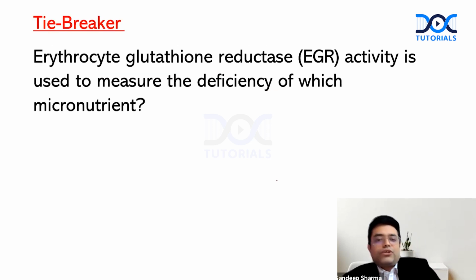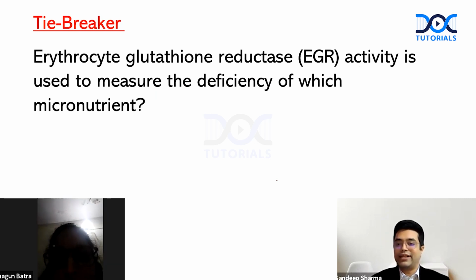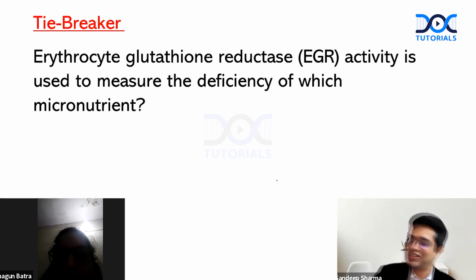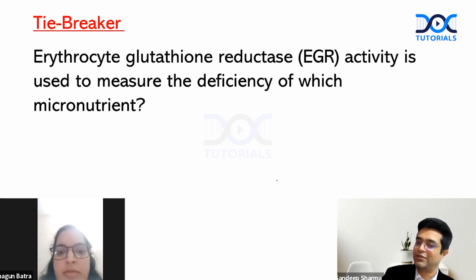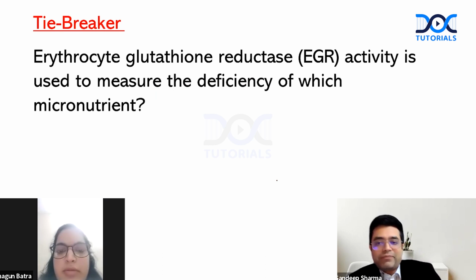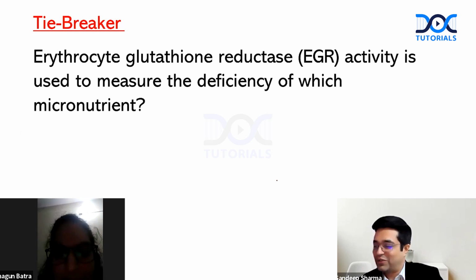Erythrocyte glutathione reductase activity is used to measure the deficiency. Shagun. Ibrahim. Shagun has said it. Vitamin B2, riboflavin. Is riboflavin, and that is a correct answer. So Shagun gets a plus 10 here as well. Who was saying other than that? Dr. Ibrahim? Yes, sir. Dr. Ibrahim, your answer was same? Yes, sir. So just a matter of saying out, but there was no lag, I think. It was yes, sir, at all levels.